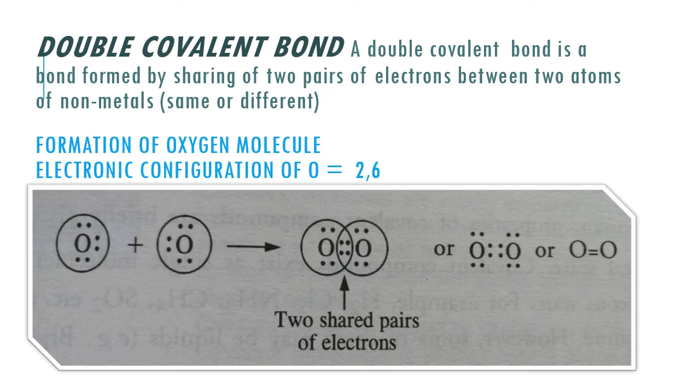And by sharing 2 electrons, each oxygen atom will get the electronic configuration of 2, 8 of the nearest inert gas, that is neon configuration. And we can show the double bond by drawing two lines between the two combining atoms.